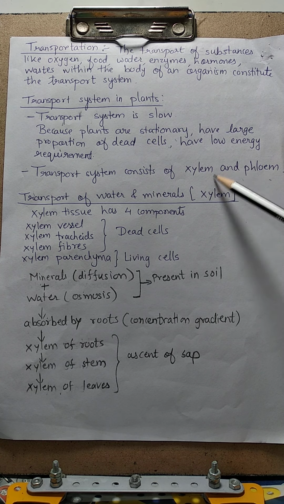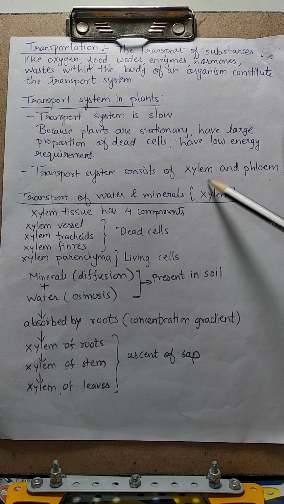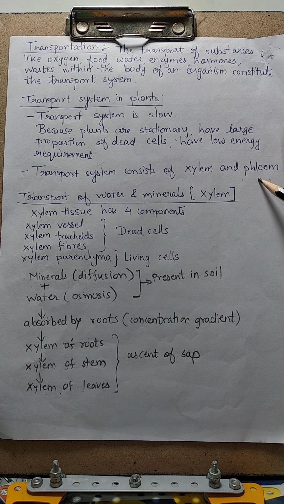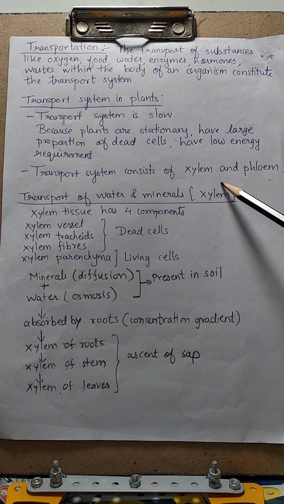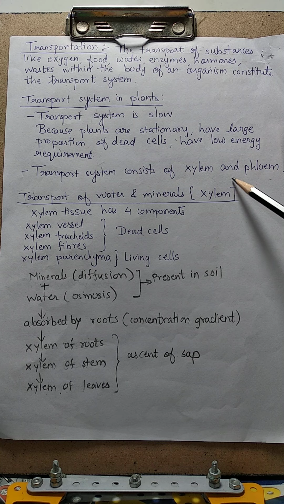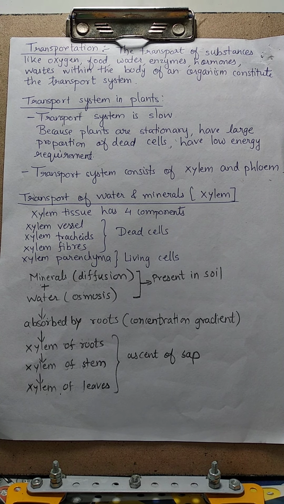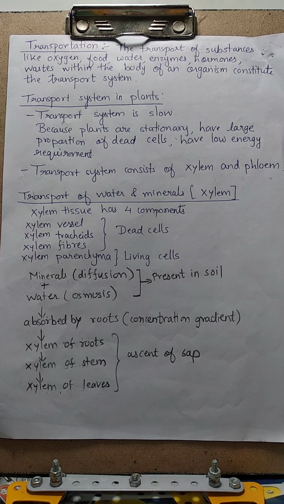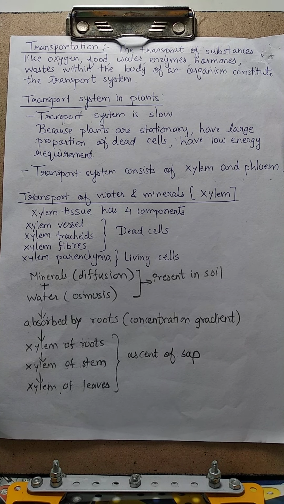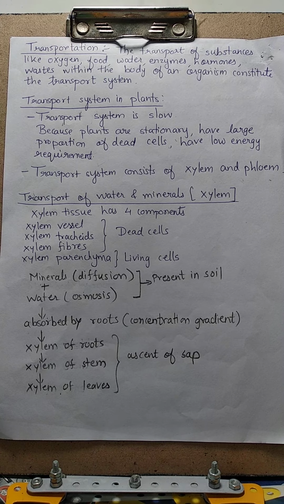Now these two tissues are also called vascular tissues, right? These tissues you have already studied in detail in class 9. Please refer if you have forgotten. So the transport system in plants is called the vascular system.